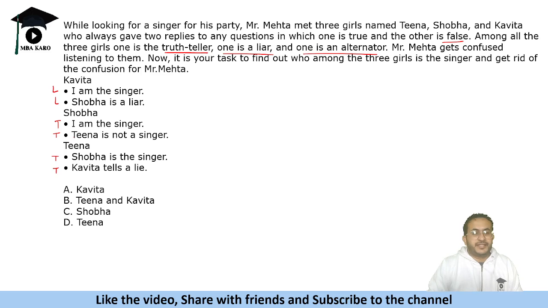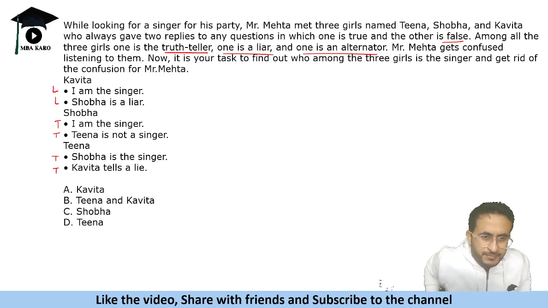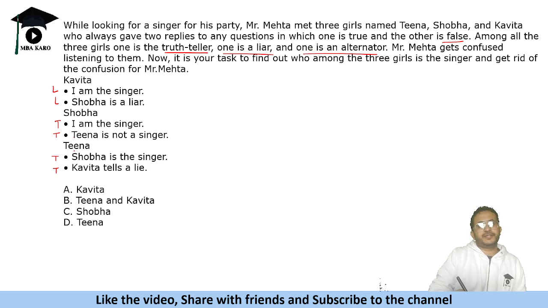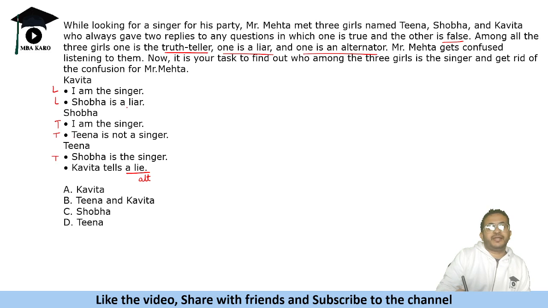Okay, Kavita tells a lie. Maybe this is an alternative. Why? Because we say that a lie means that it's an alternative. See, Shobha is a liar means that both of them should be lying. So probably this could be an alternative. So liar to tell an alternative, then Shobha becomes the singer.